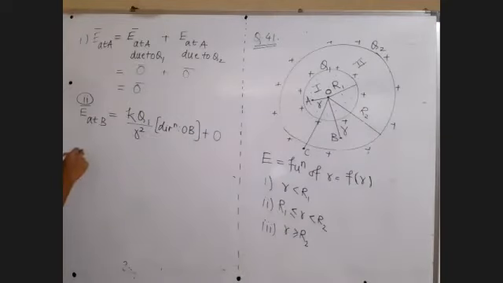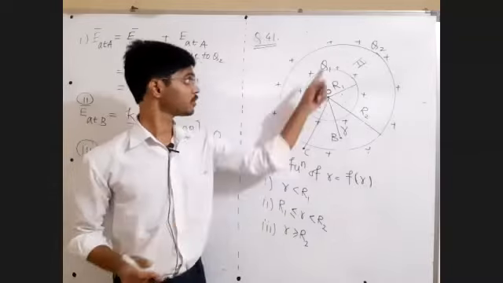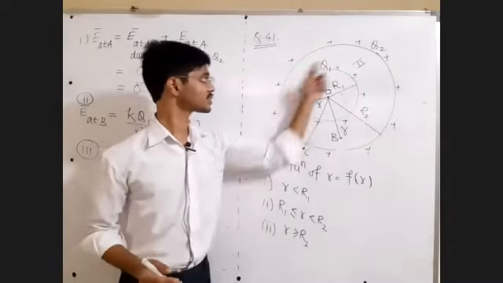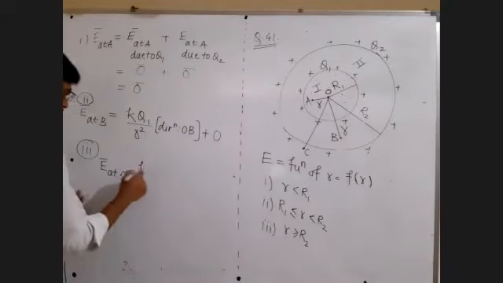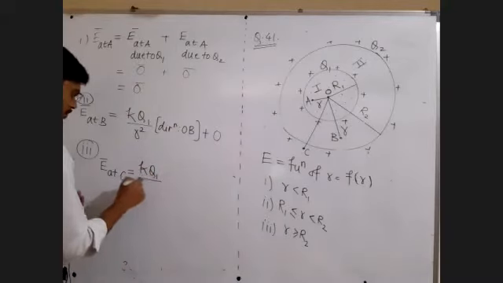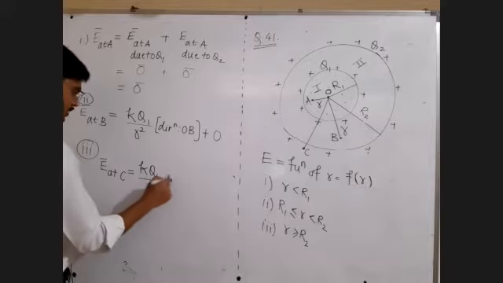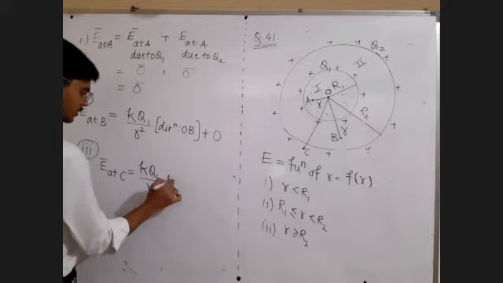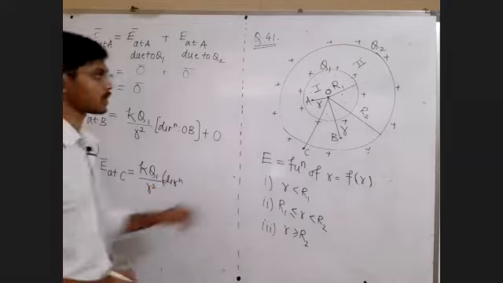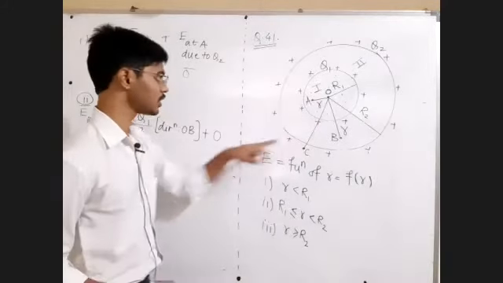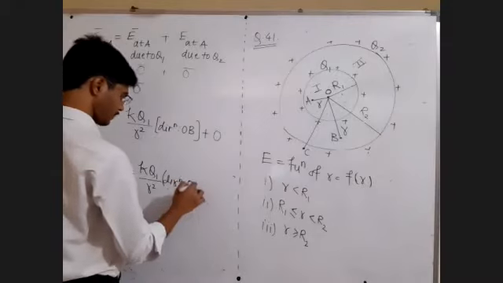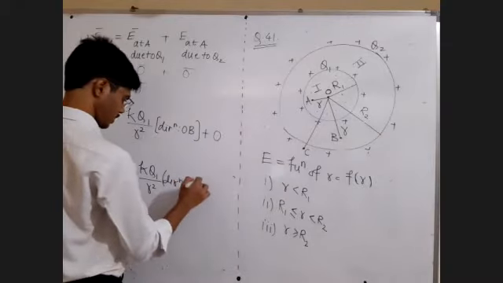Yes. Next, third point. See how simple these things have now become. Just understand the underlying concept, you will get it immediately. So at point C, because of Q1, sir, point C is outside Q1. So the formula is K into Q1 upon r square. What is the direction? Direction will be OC, plus